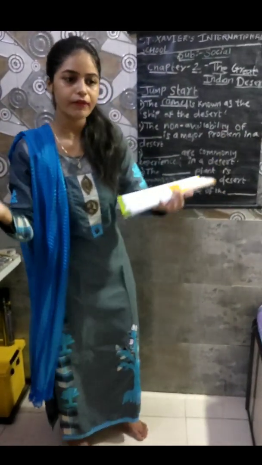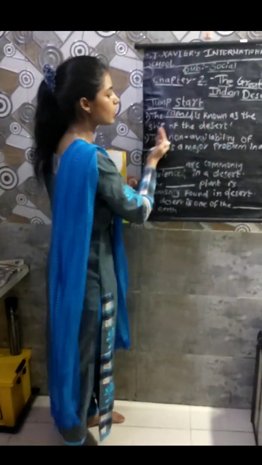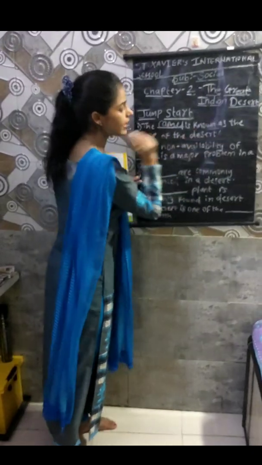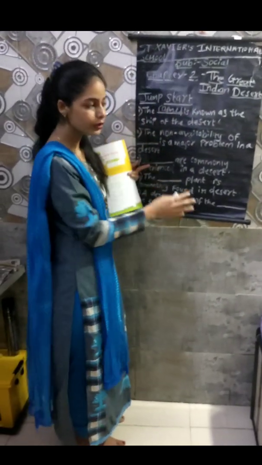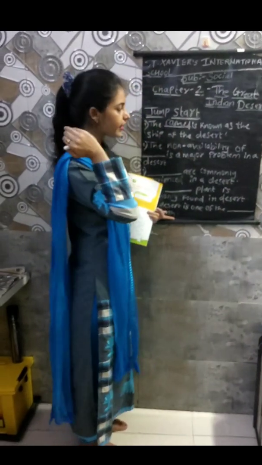It helps to transport goods from one place to another.